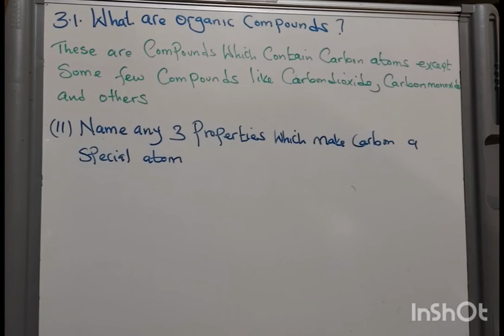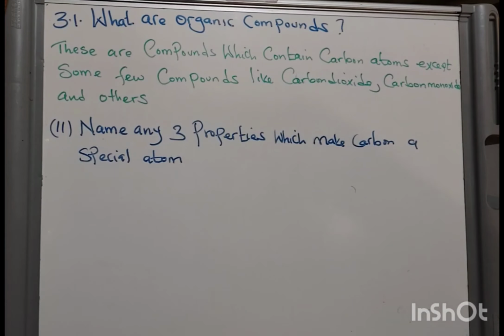One is that carbon can bond with each other through single bonds, double bonds, and triple bonds. It has also the capacity to bond with other atoms to form stable bonds. It can form very long chains, a process called catenation, because some of those properties cannot be exhibited by other elements.